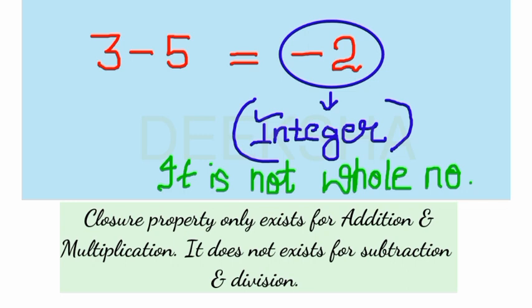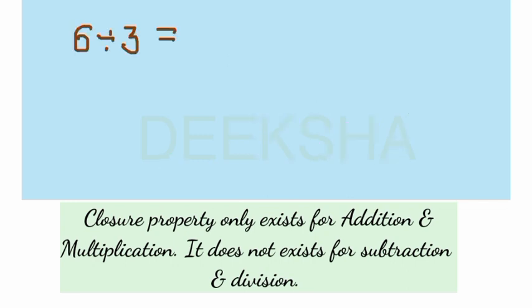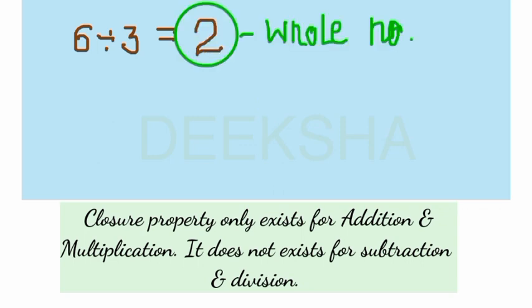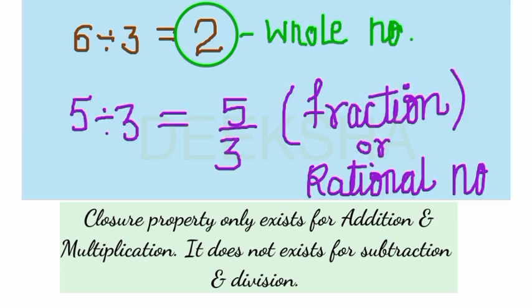Similarly, if you divide 6 by 3, what do you get? 2. You are dividing two whole numbers, and you are getting the answer as a whole number. But if you divide 5 by 3, 5 and 3 are whole numbers, but when you divide these two numbers, you do not get a whole number.